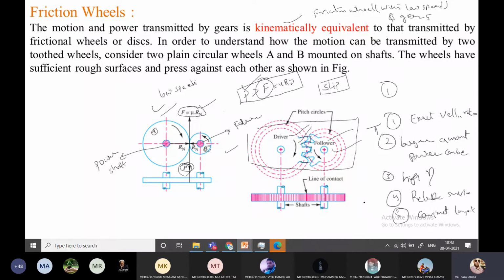Now coming to the disadvantages: since manufacturing gears requires special tools and equipment, the cost of gears is very high compared with other transmitting devices.